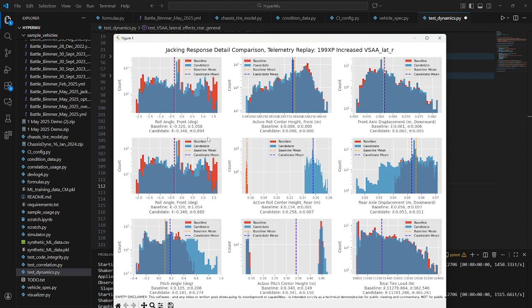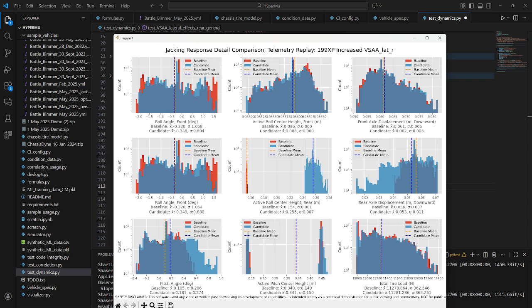But notice also that the standard deviation of the rolling trace is much tighter for the candidate model, which is what we'd expect for a greater roll stiffness as well. So this is why we do unit tests for constant inputs as well as real world effects. We might have transient effects that don't always neatly fit into what our expectations are. But we can also test this with other synthetic inputs, like, for example, lateral G-force frequency sweep that might expose the same behavior.